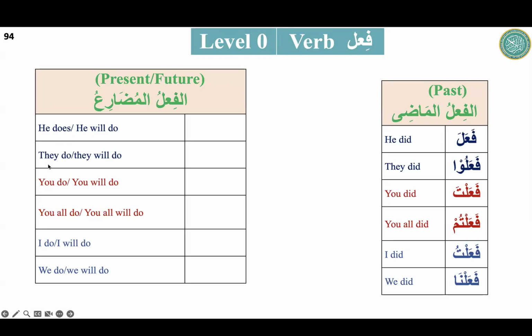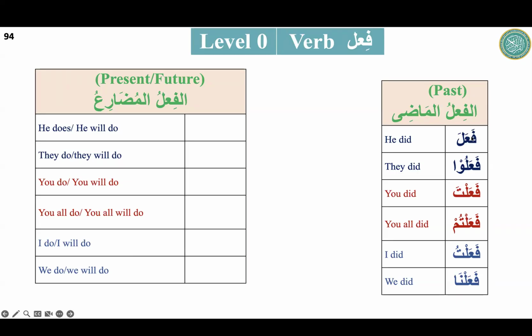We will decide how we can say that with he in the present tense. They do or they will do, you do or you will do, you all do or you all will do, I do or I will do, we do or we will do. This is our target: we are looking for six sentences in the present and future, and we are looking for the Arabic for that, how we will make that.